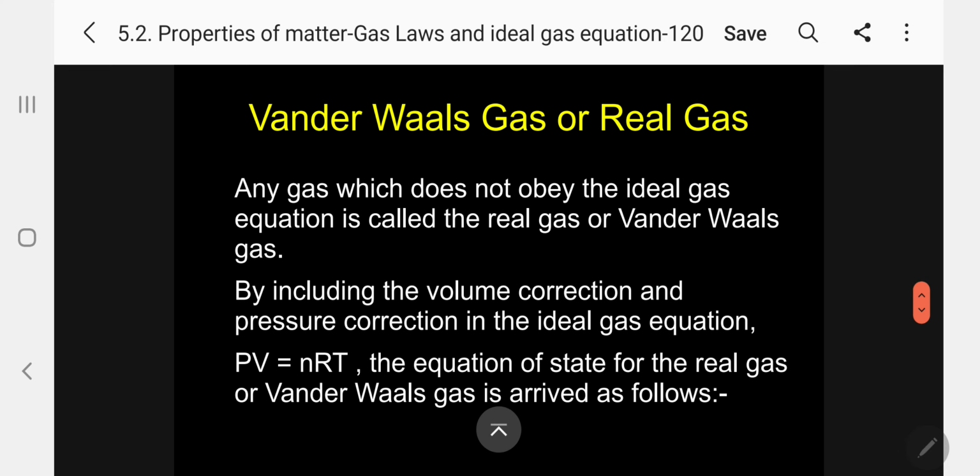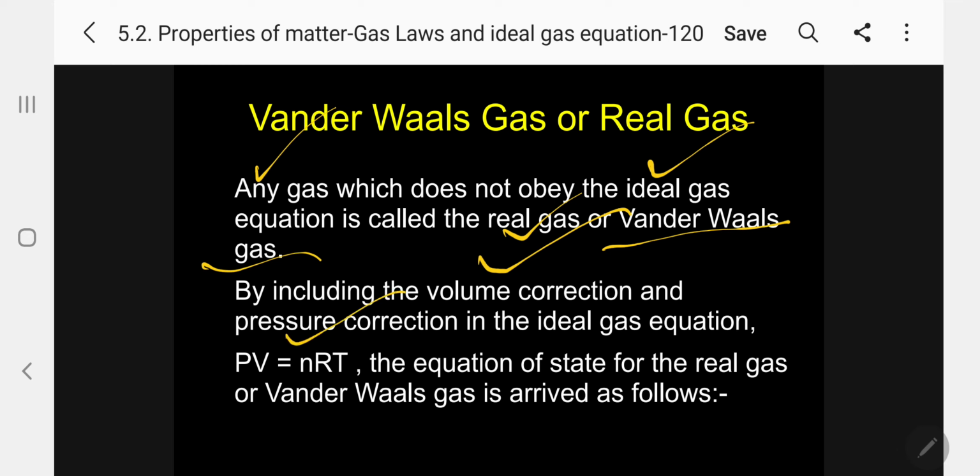So let me come to the real gas or Van der Waals gas equation, which I am going to derive. Please follow, this is the most important. Any gas which does not obey the ideal gas equation is called a real gas or Van der Waals gas. We are making two corrections, volume correction and pressure correction, in the ideal gas equation PV equal to nRT.